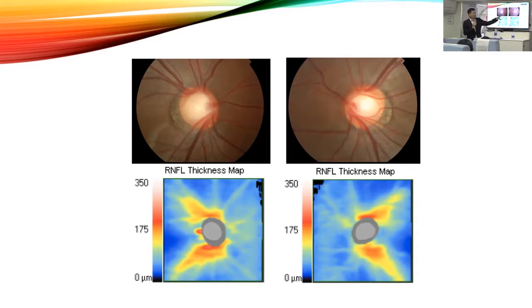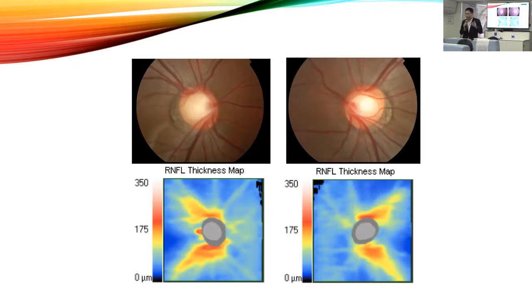Now, although we see an enlarged cup-to-disc ratio, perhaps narrowing of the rim over here, we don't actually see any loss of the retinal nerve fiber layer for both eyes.